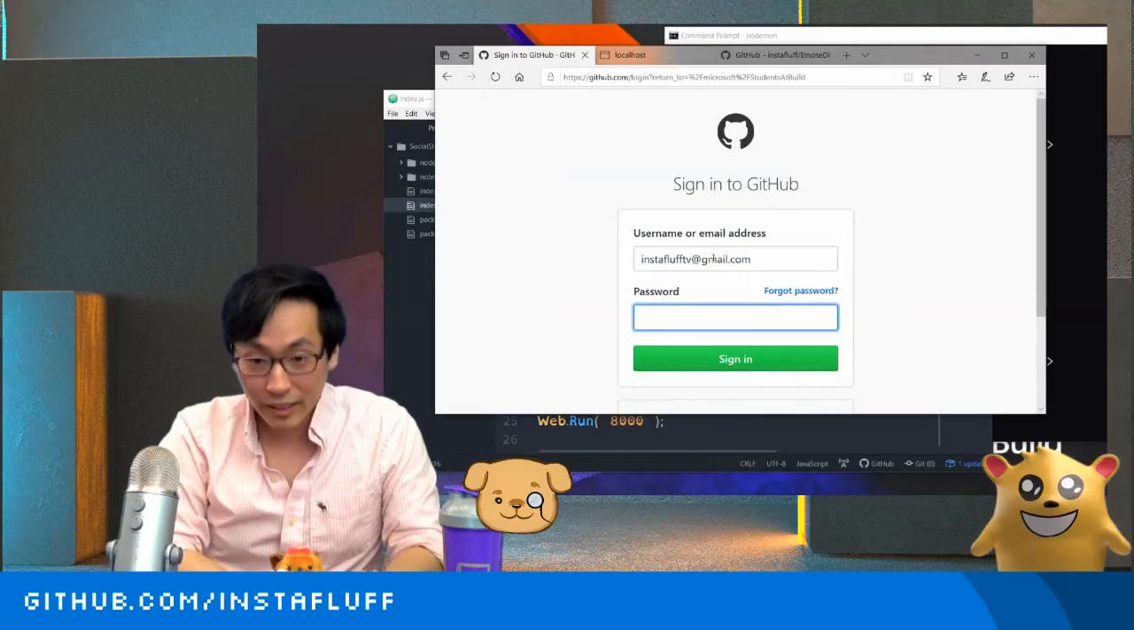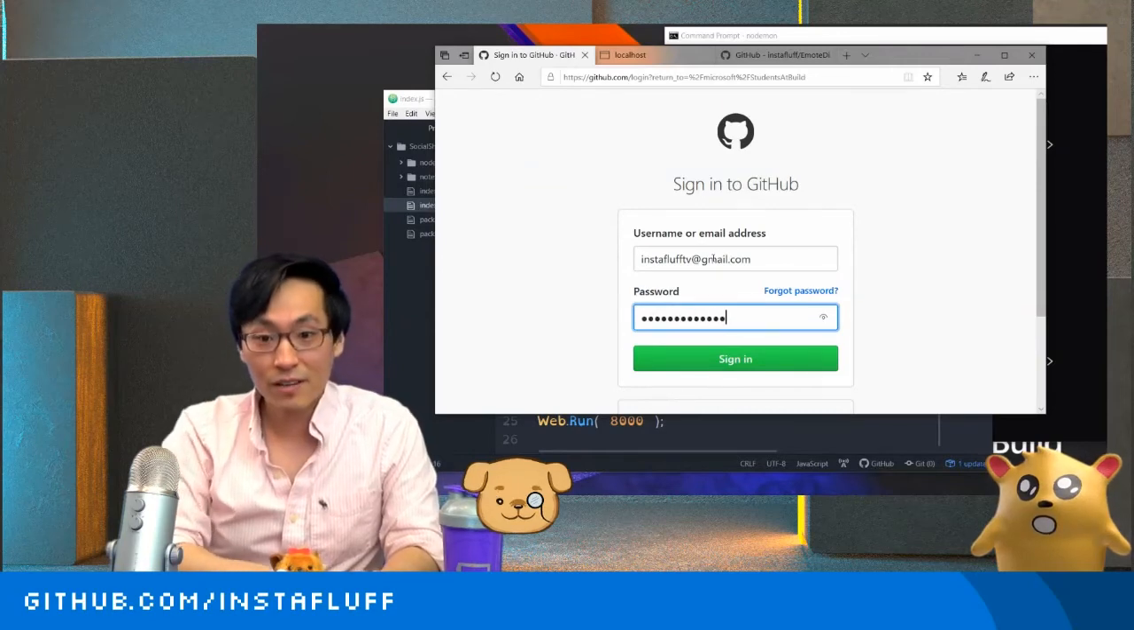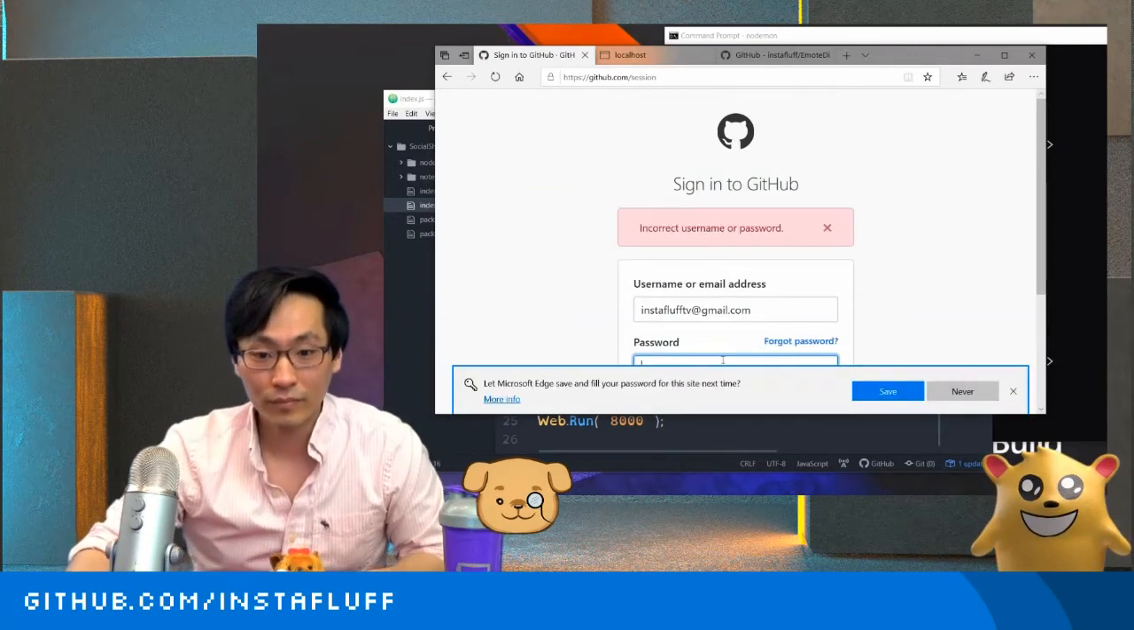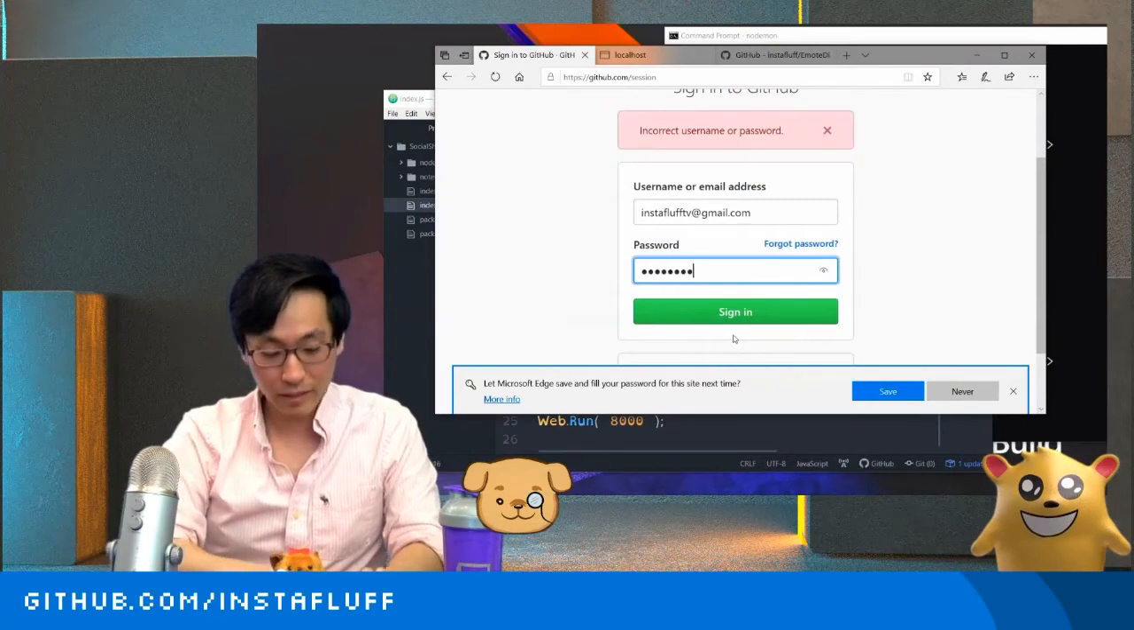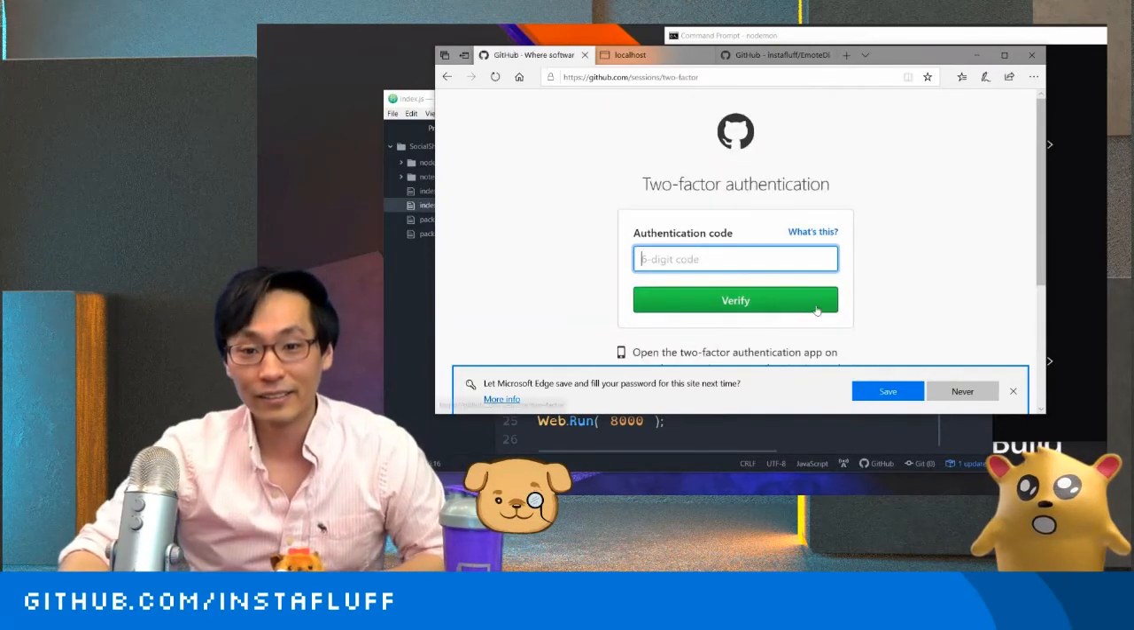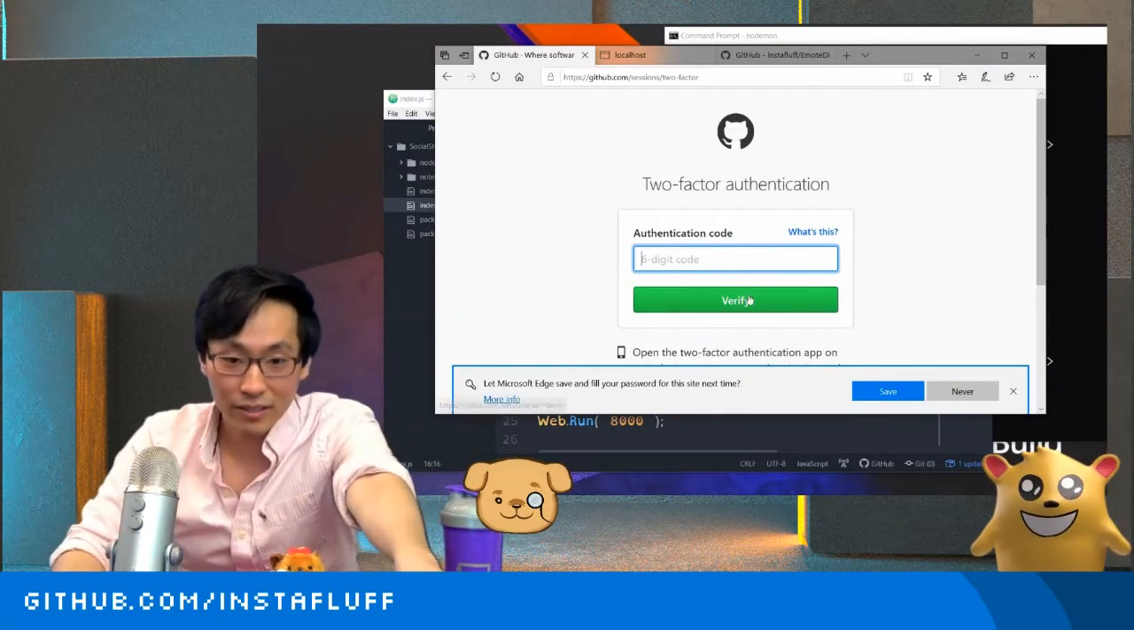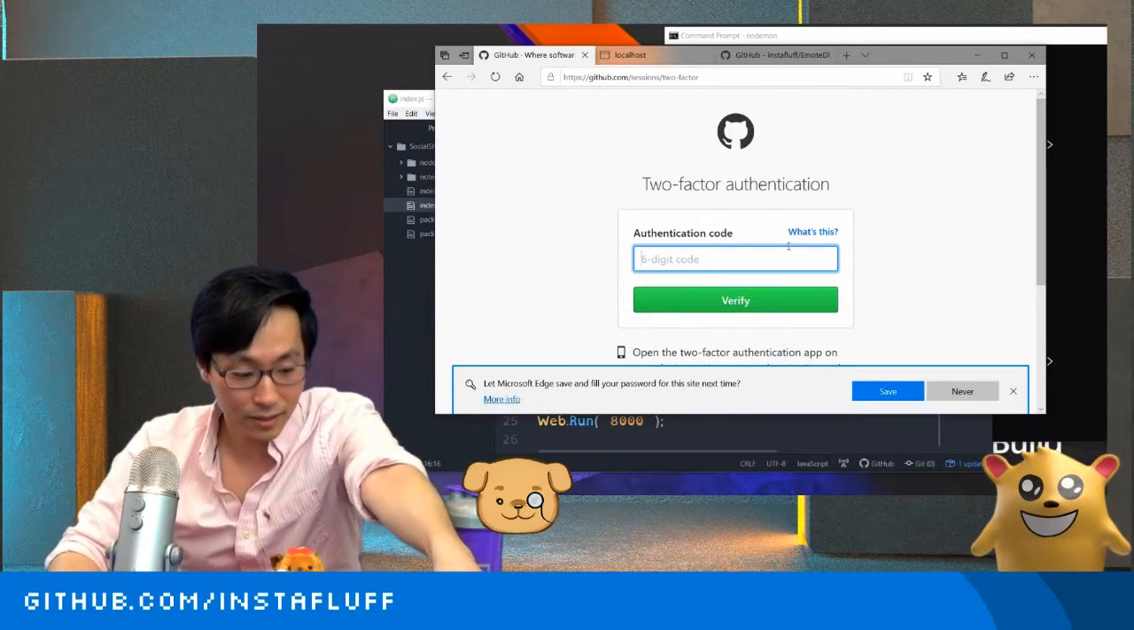Log in real quick. Awesome. My GitHub. Let's see if I can get this page to refresh. And yeah, everyone is curious about your setup here.